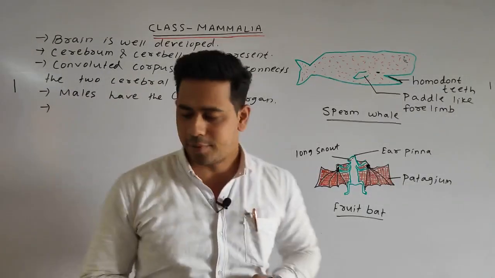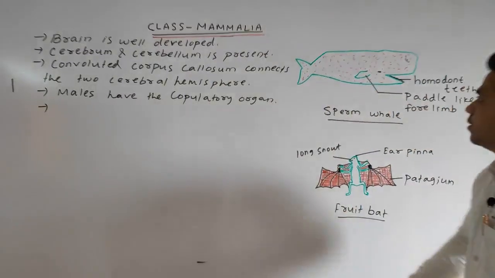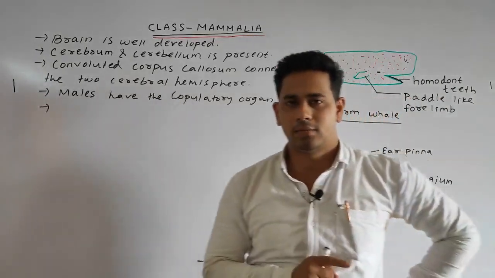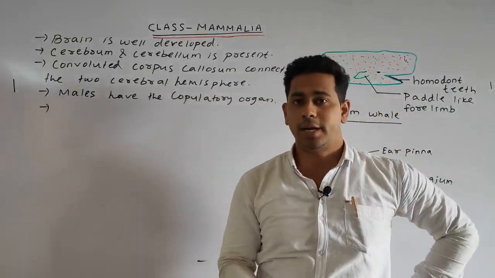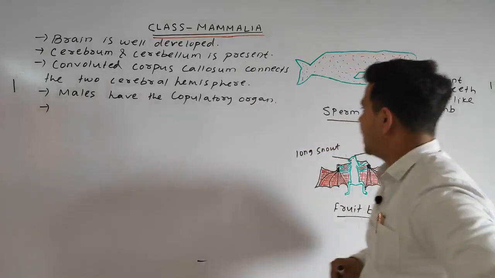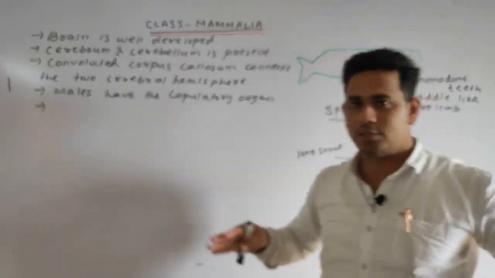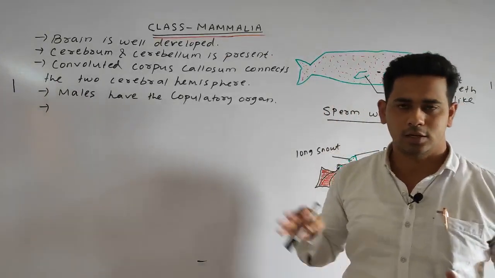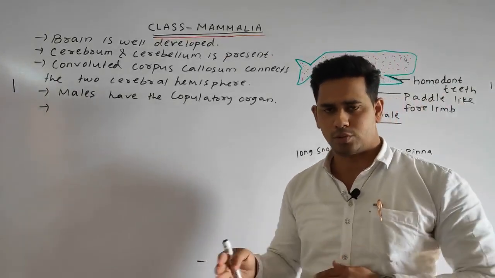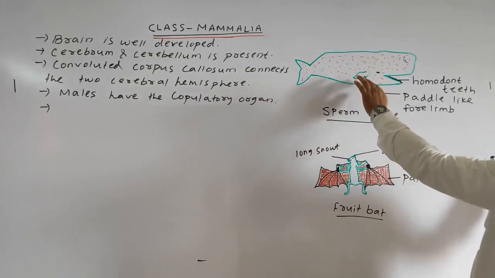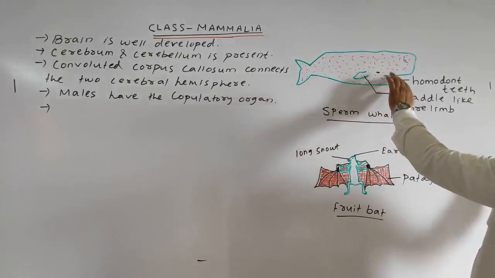Students, here I have done some diagrams. See, this one is a sperm whale. The whale is a mammal. Remember always, the whale is a mammal, it is not a fish. Here you can see the paddle, which helps in flapping in the water, by which it can swim. It is a paddle-like forelimb, the forelimb modified into a paddle.